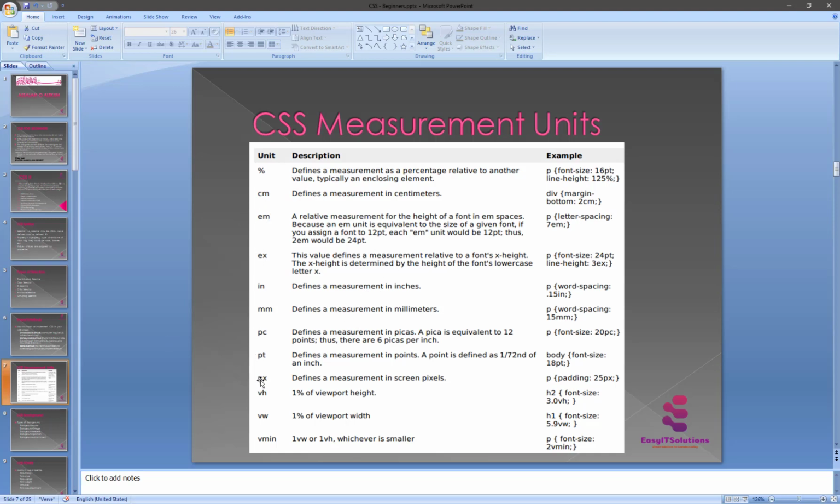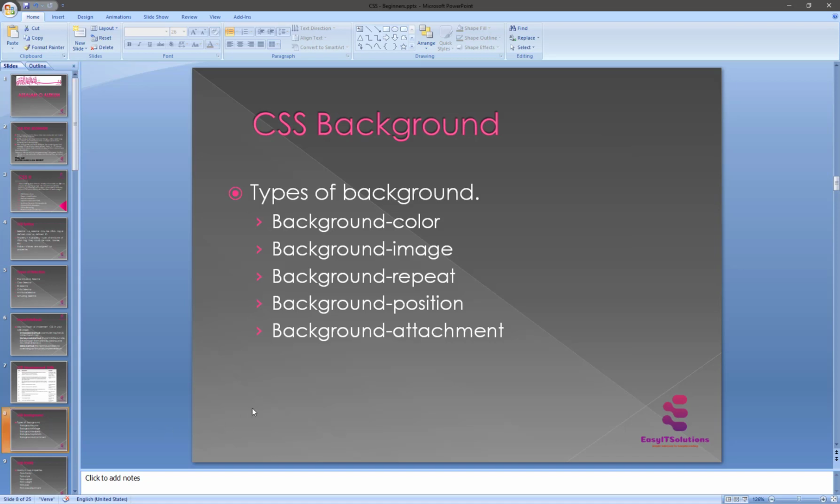Here is something important for using measurements. For pixels, we always use pixels for a font, or for the padding we set pixels. So px for pixels is mostly used, and percent is mostly used inside CSS: the percentage sign and the px sign. That's why. And now we are moving to our backgrounds.